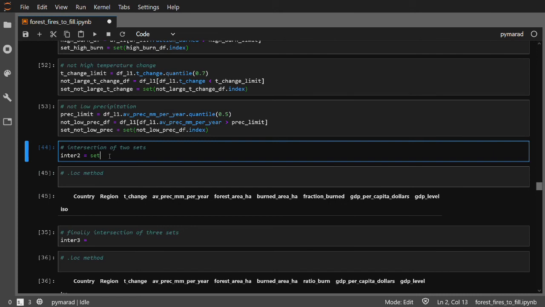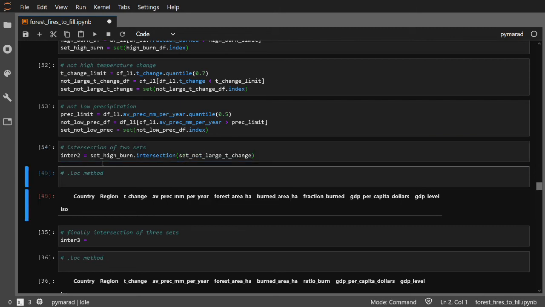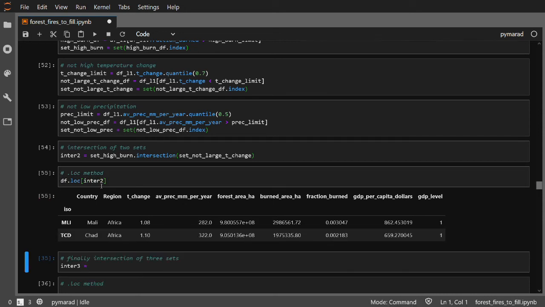We can test our intersection logic as before, just for 2 sets. High burning countries intersected with the ones where the temperature change is not very high. Set not large temperature change. We get the inter2, hopefully they are ISO codes, and we can use these ISO codes together with the location method, input it there, inter2, and we should get rows of our original table, which is Mali and Chad. Both on level 1, both with high burning area, not very low precipitations, and relatively low temperature change.